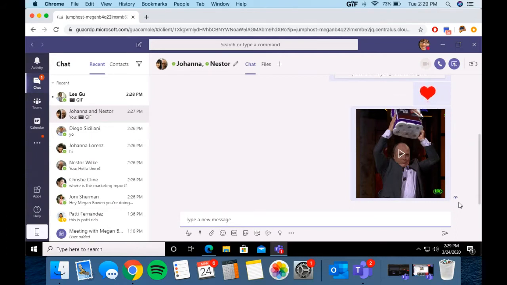Another cool thing, if you look right here, you see this eye. This recently came out within the last couple months. Microsoft, you can now see that everyone saw this message. So if they tell you that they didn't see the message and you see the eye, they are lying to you. So good thing for the manager to know there. Interesting stuff.